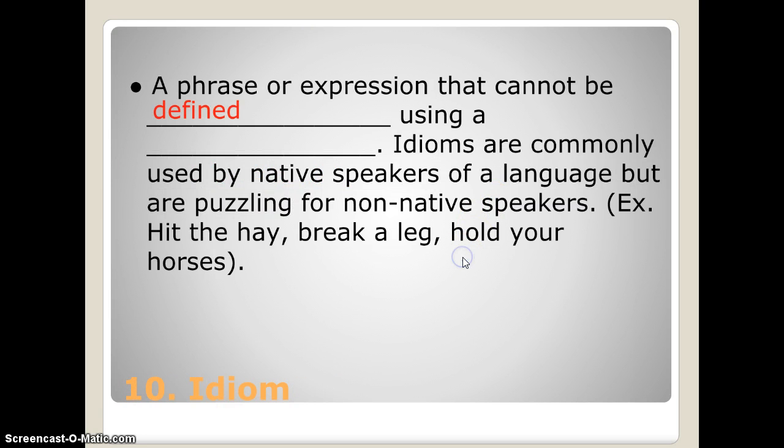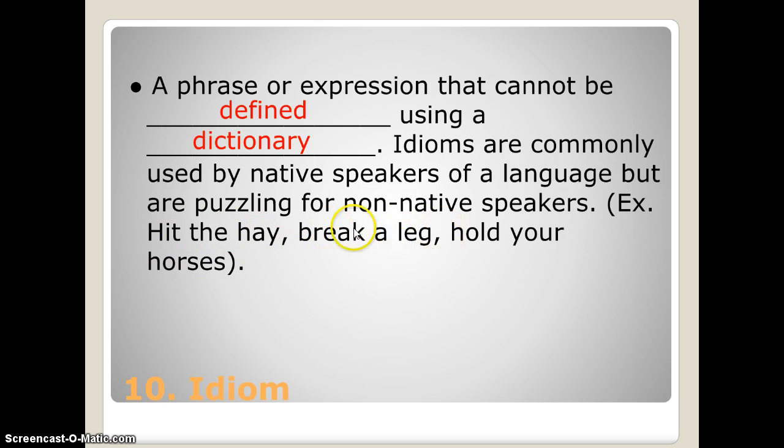If we're talking about an idiom, we have a phrase or expression that cannot be defined using a dictionary. Idioms are commonly used by native speakers of a language, but they're really puzzling if you don't speak that language natively. So if you grew up speaking Spanish, English idioms might be very hard to learn. We have things like hit the hay, which means go to sleep, and nothing in that phrase actually means the literal dictionary definition of go to sleep. It does have some origin, some place where it came from, but it's not immediately apparent when you read the phrase. So that would be an idiom.